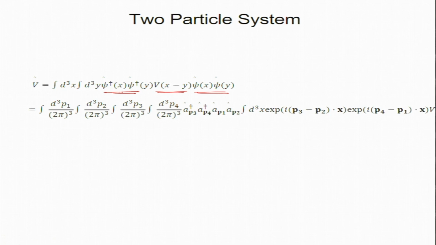So, there are 4 operators. V is not an operator, V is a function. So, 4 operators P1, P2, P3, P4, and these are the 4 wave number operators in wave number space. So, these 2 correspond to the annihilation operators and the creation operators correspond to these. P3, P4 are the outgoing momenta and P1, P2 are the incoming momenta. This is exactly like Feynman language, incoming and outgoing momentum, and we have this exponential coming from the Fourier transform, and this is getting multiplied by V(x minus y).